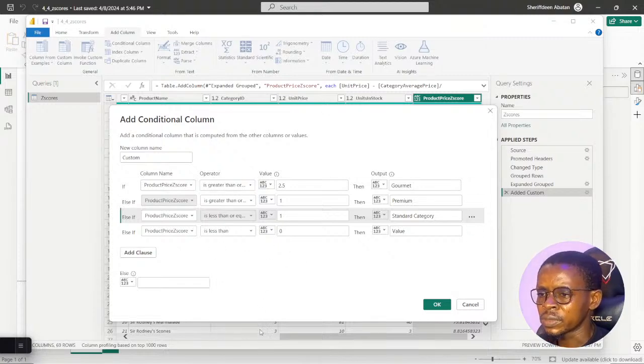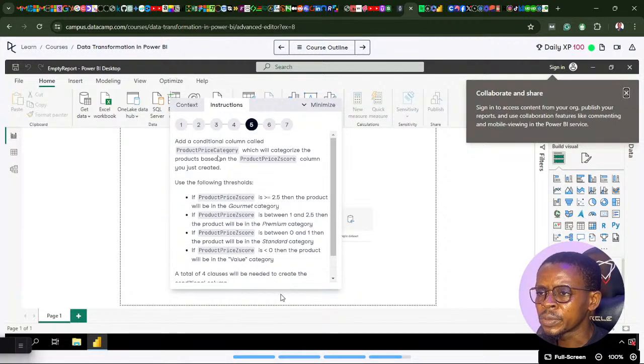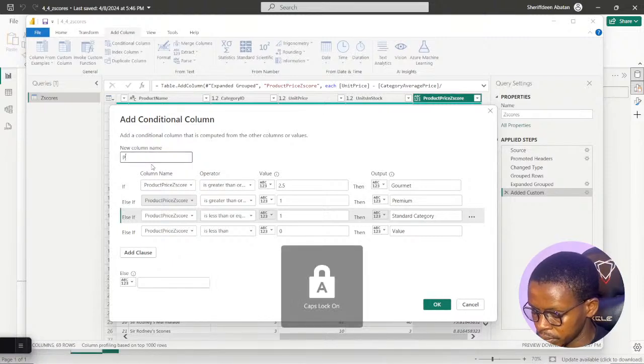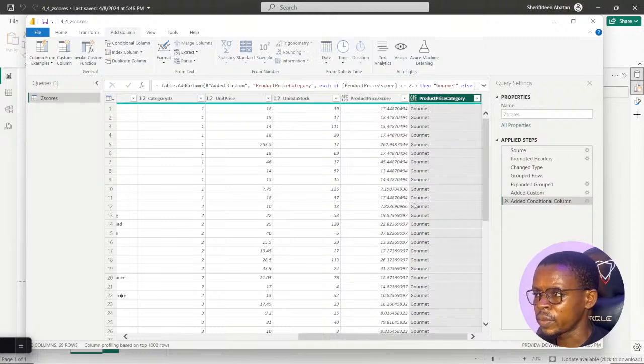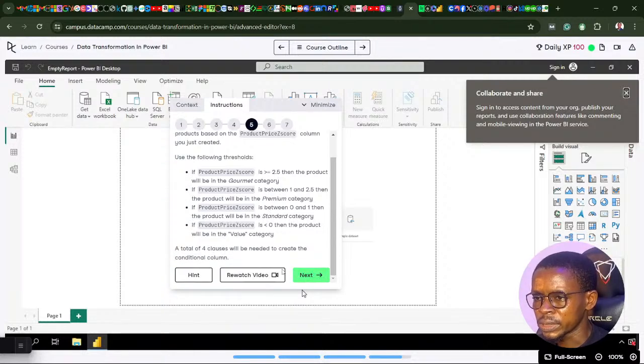So let's click on OK. The custom column name should be called product price category. Product price category is the name. This is between 1 and 2.5. Let's click on OK and see. Now we have the product price category created already. Now let's confirm if we actually nailed it.